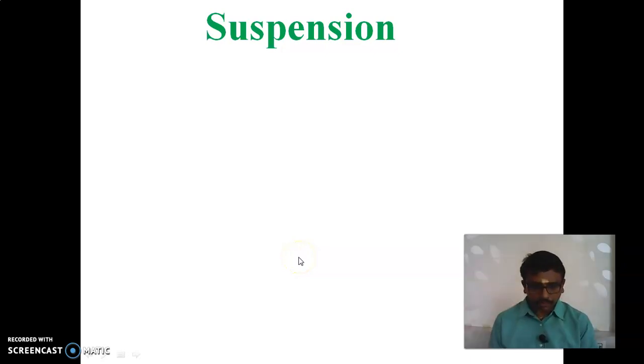So in the last session we discussed the solution, its properties and the concentration of solution, that is how we can calculate the mass by mass percentage of solution, mass by volume percentage of solution and volume by volume percentage of solution. Now we are going to discuss the suspension. So the solution can be classified into three major types: one is colloidal solution, true solution, and another one is suspension.